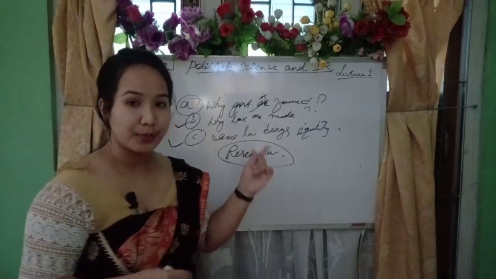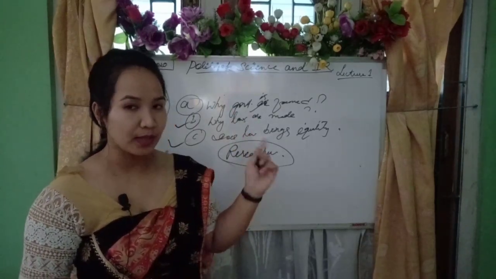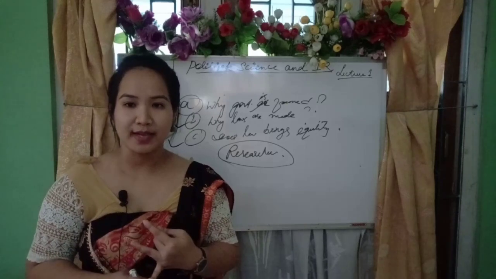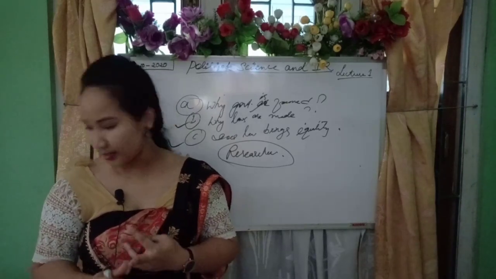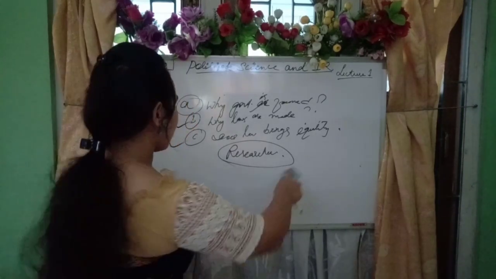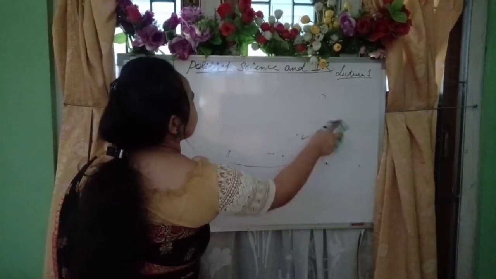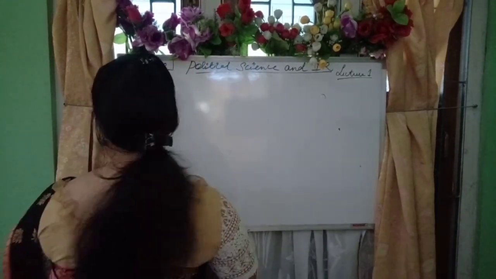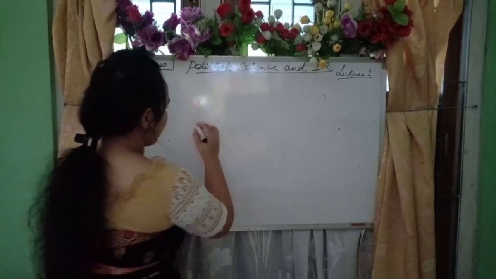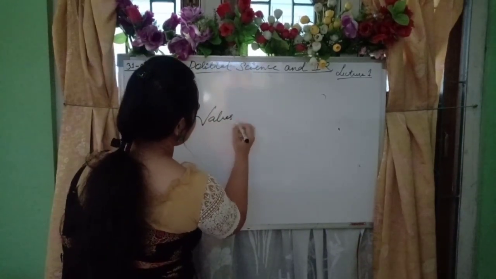That's why previously, in the first video, I talked about the interconnection of facts, values and politics. Let me give you one example about the relationship of values and facts.